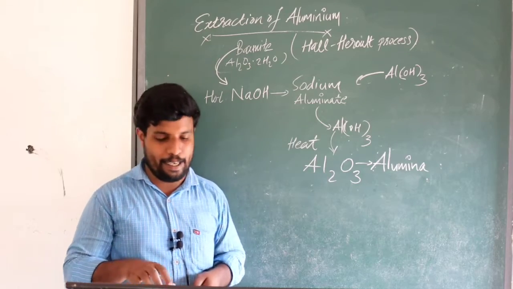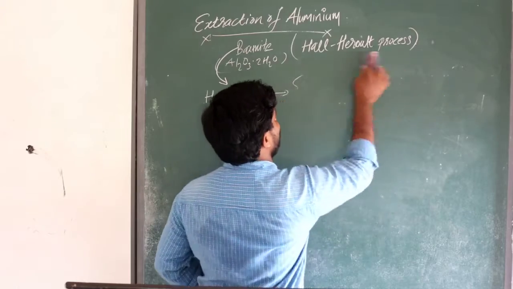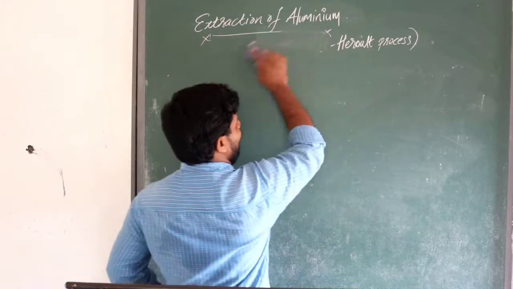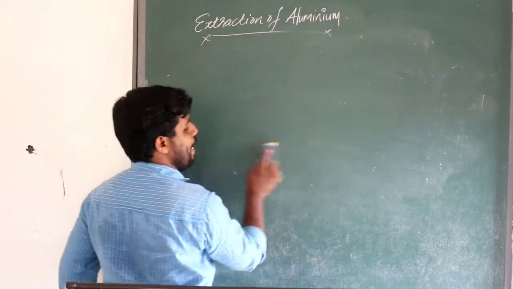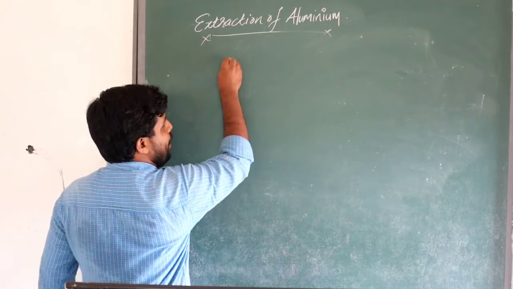Aluminium is a highly reactive metal. That's why we want to use electricity as the reducing agent. Aluminium is a reactive metal, and to extract aluminium from its ore, we use electricity as the reducing agent.